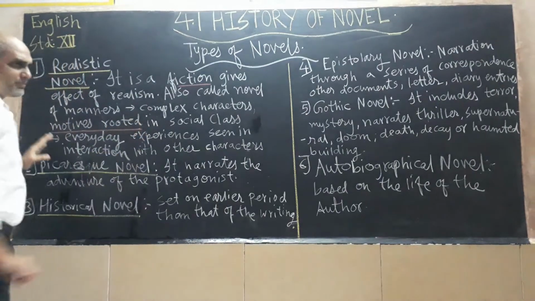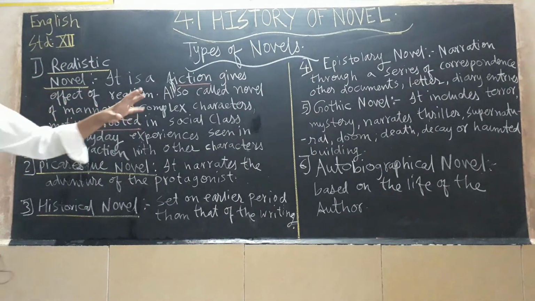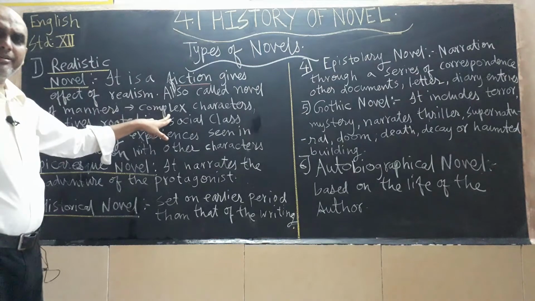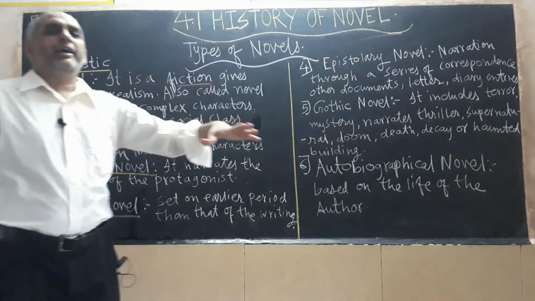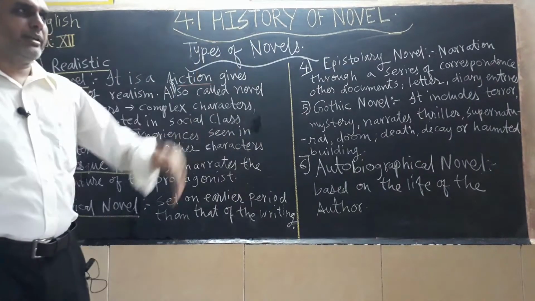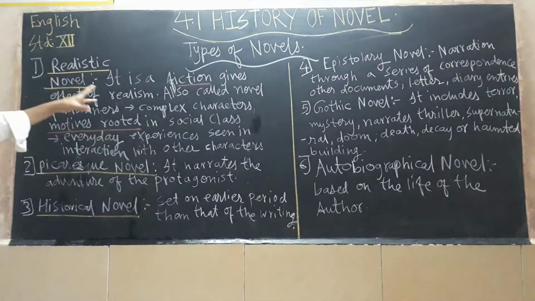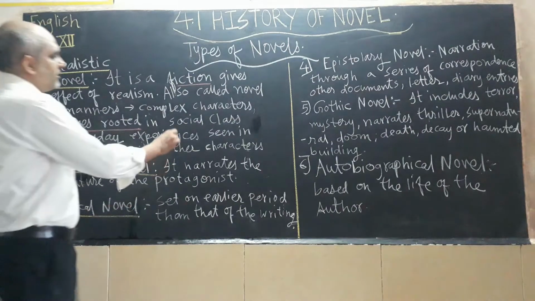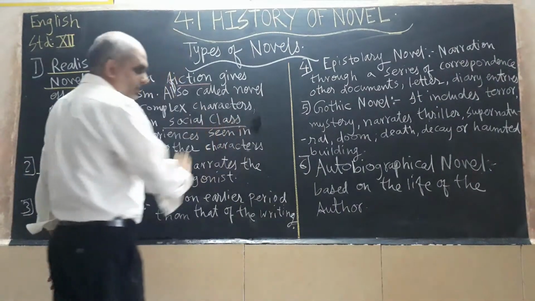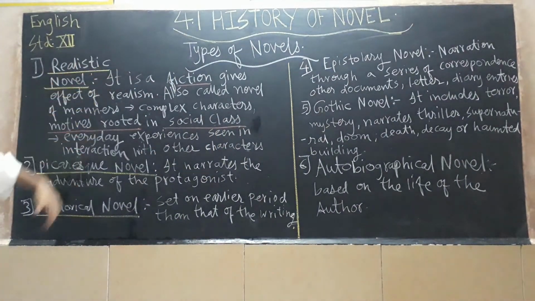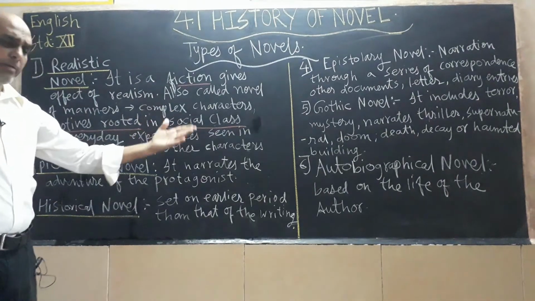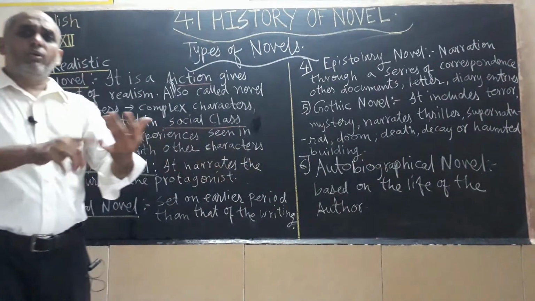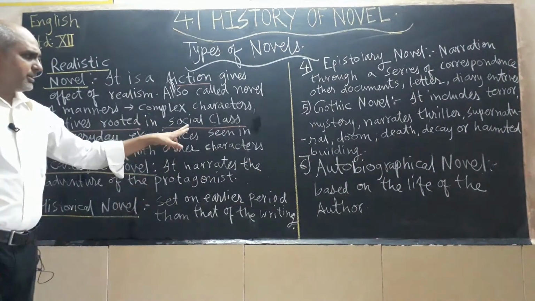You will find the social effect upon the writer. It will describe the higher caste society, the upper class society in the novel. It will show the reality of the high class people. Social class: high class, middle class, and sometimes lower class. Sometimes it will reflect what is happening to the lower class in a society.